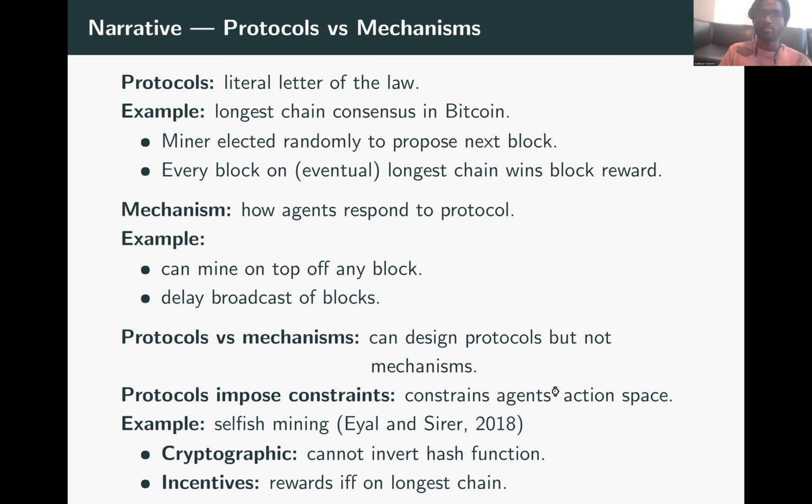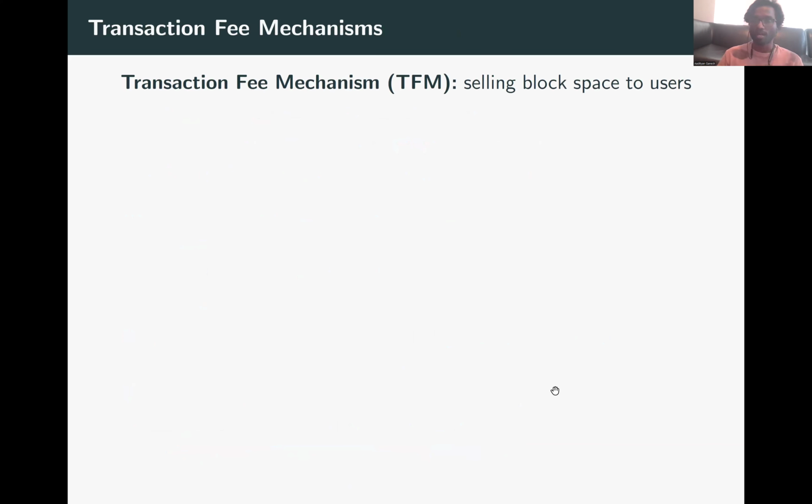Okay, so with this context out of the way, the goal of this talk is to understand this protocol versus mechanism conflict in transaction fee mechanisms. As I had mentioned earlier, transaction fee mechanisms are mechanisms that are run so that miners can monetize space on their block while selling it to users so that they can include their transactions and have them processed.